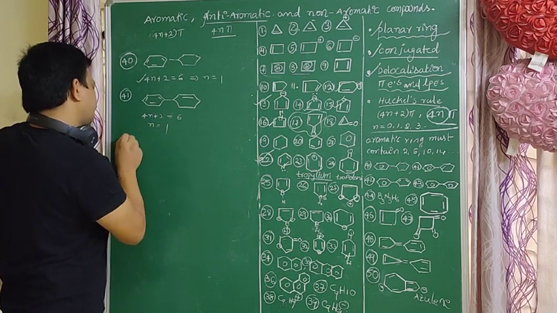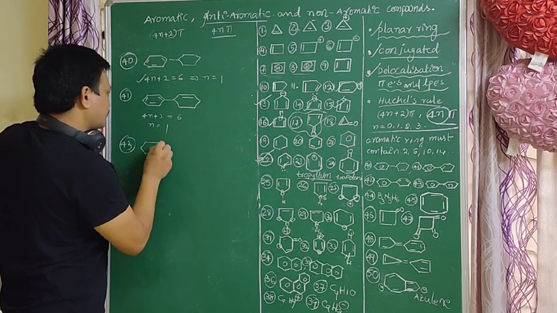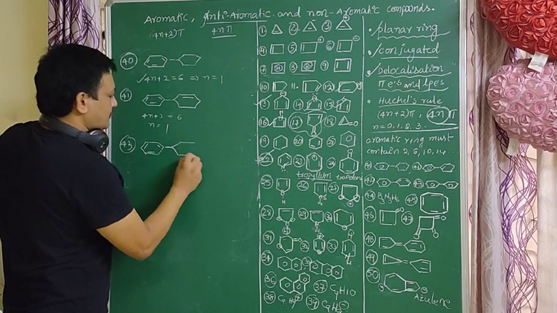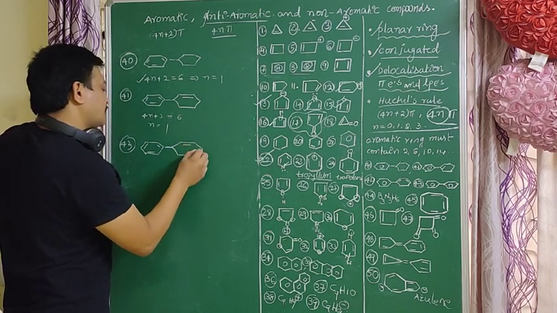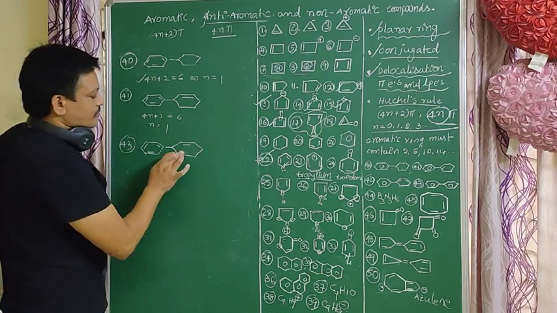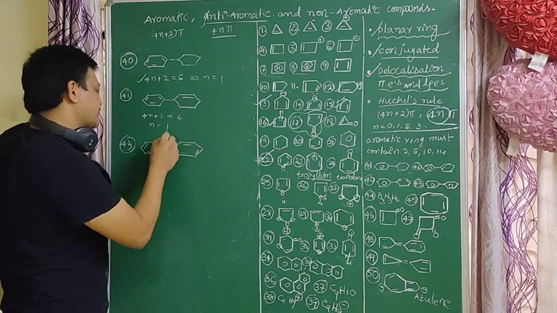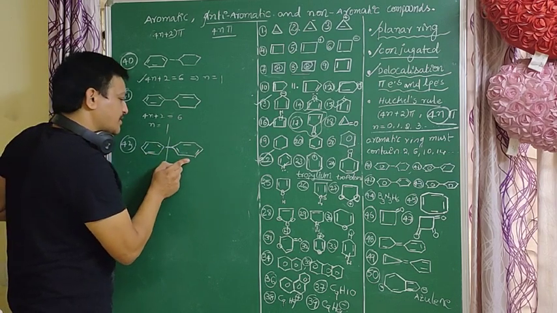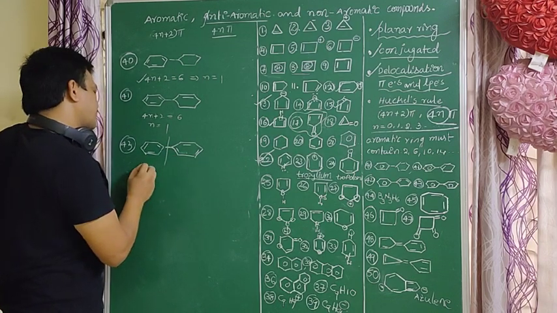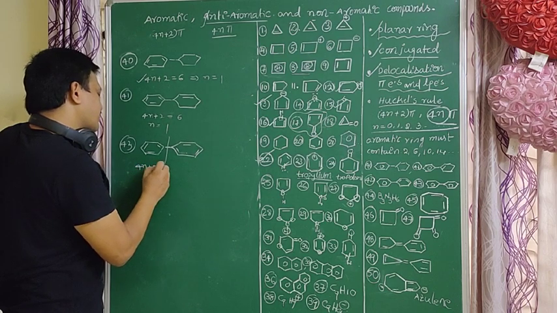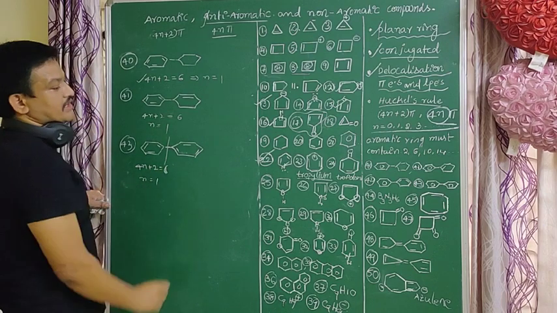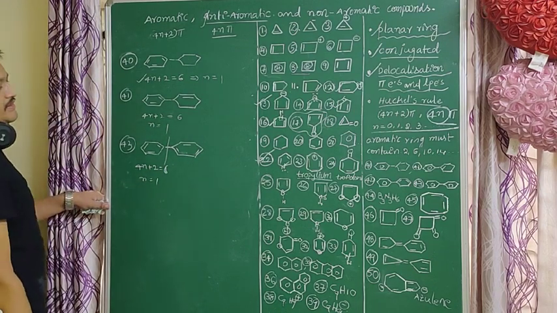So next, two rings separately, it is a conjugated system. It is also a conjugated system. It follows the 4n plus 2 pi electrons, and the other also follows the 4n plus 2 pi electrons. So individually they are aromatic compounds, with n equal to 1. Overall that molecule is an aromatic compound, biphenyl.